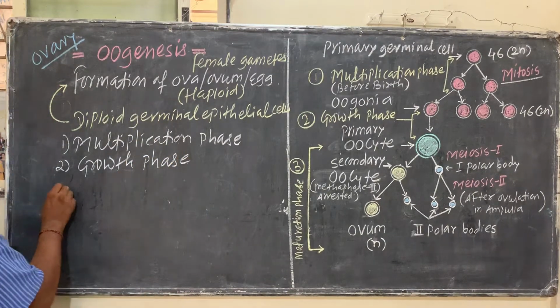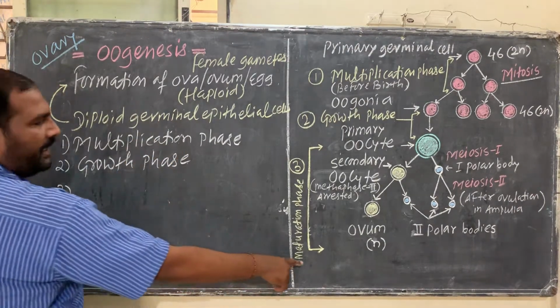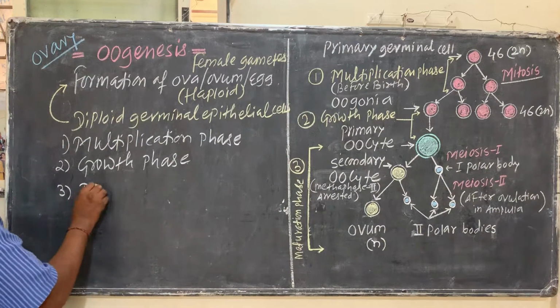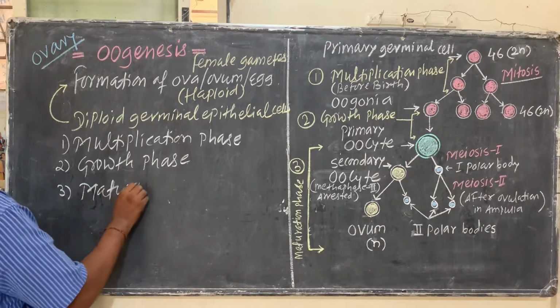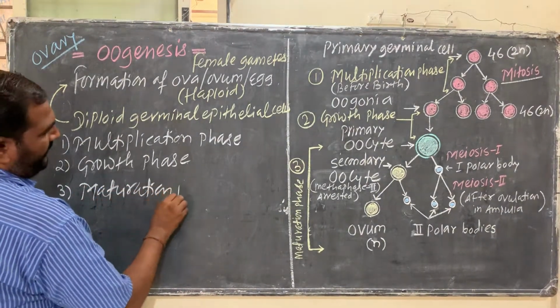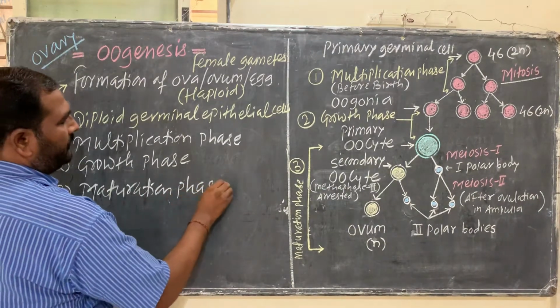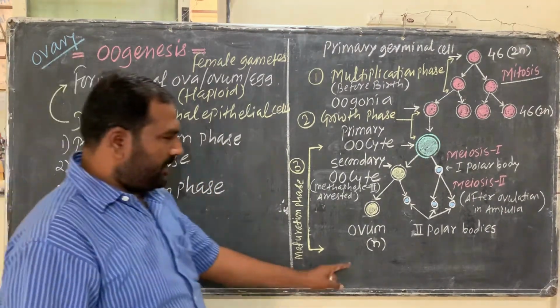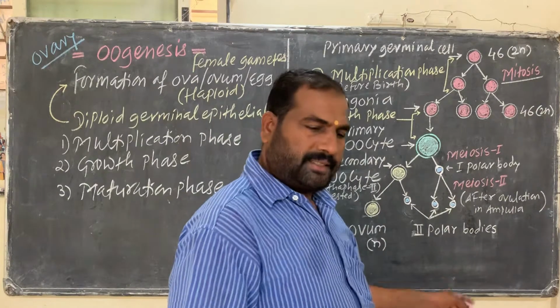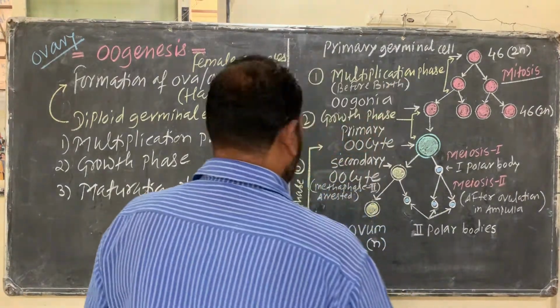And here, third one is a maturation phase. So this one is called as a oogenesis.